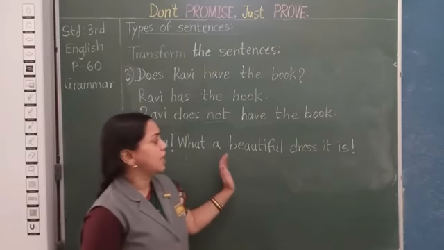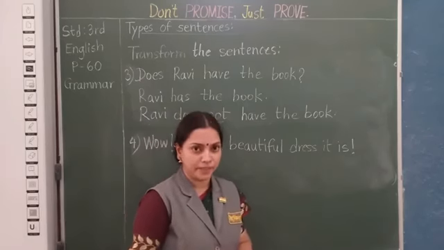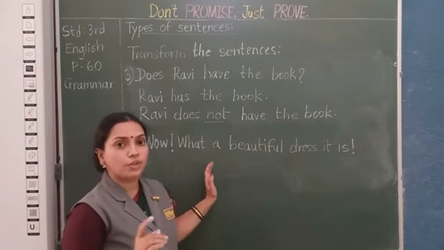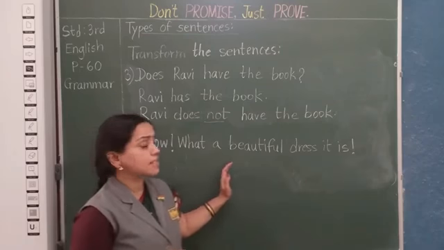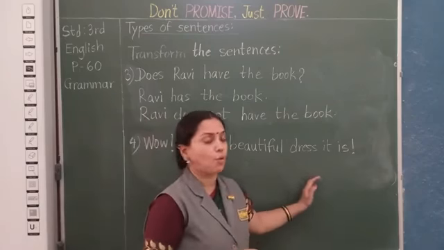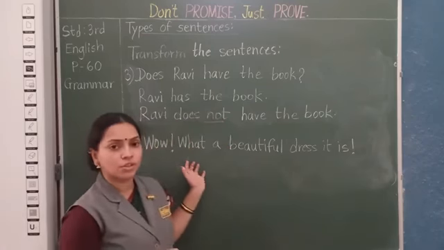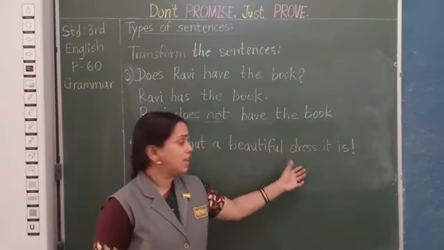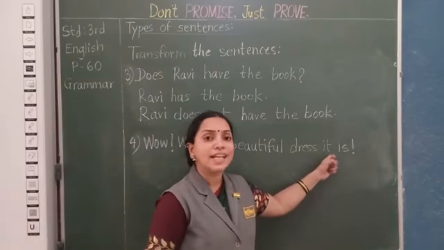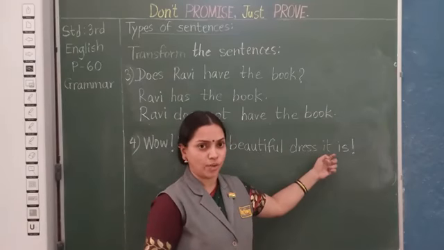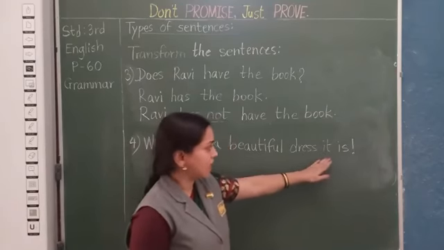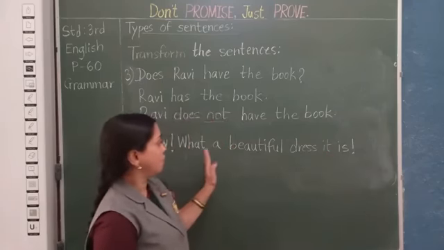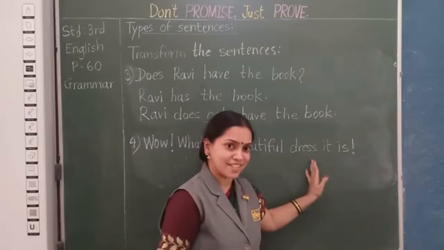Okay, that means we are just going to write a statement. So how will you do it? Here again you will have to find out what is the subject. Now what are you talking about? You are talking about a dress. You are describing a dress, and see the word it is used here. So we will write it first. It is a very beautiful dress.